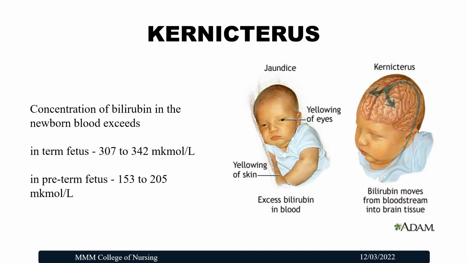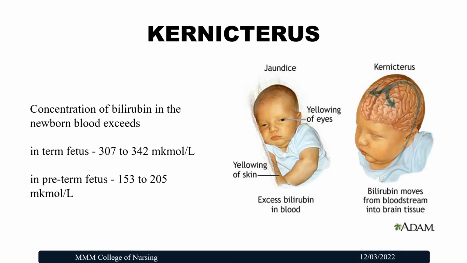This is the kernicterus. When the concentration of bilirubin in the newborn blood exceeds, that is in a term fetus, when it exceeds 307 to 342 micromole per liter, it is called kernicterus. And in a preterm fetus, when it exceeds 153 to 205 micromole per liter, then it leads to kernicterus.